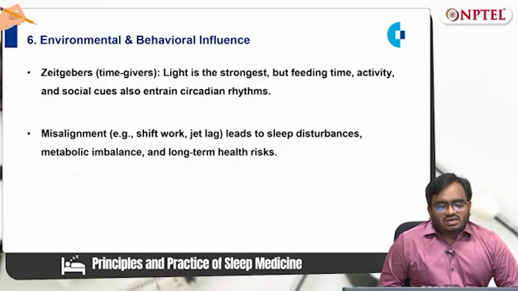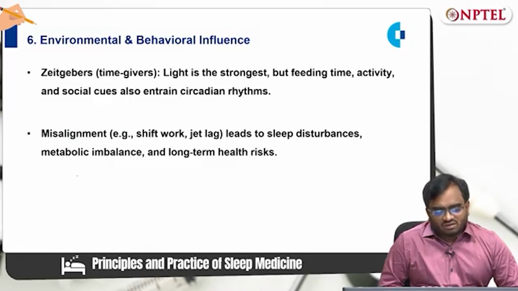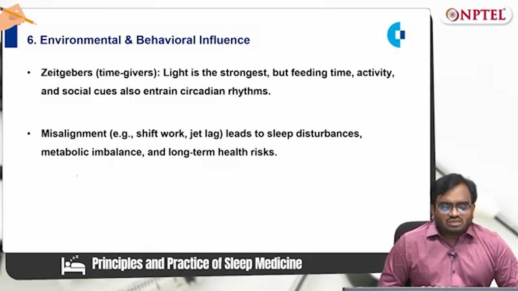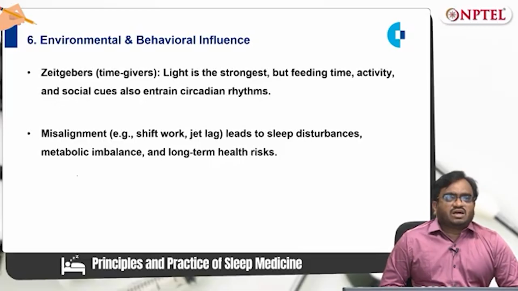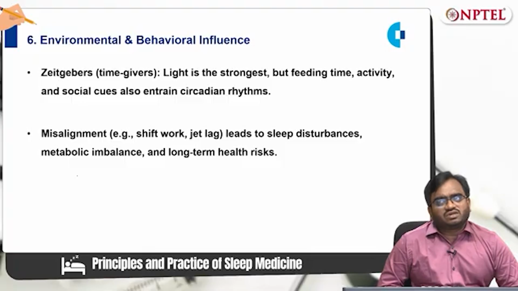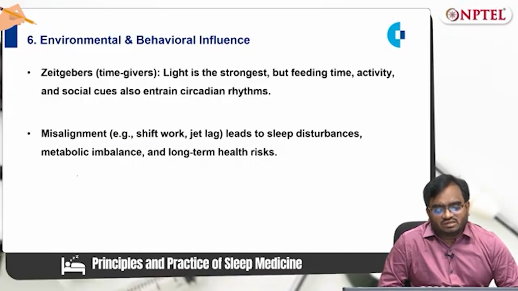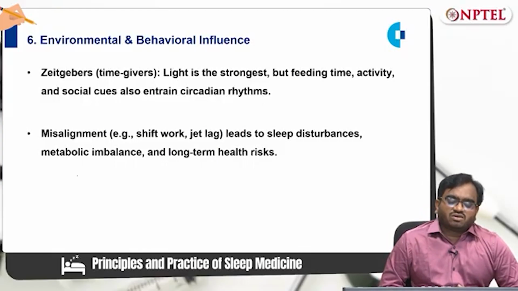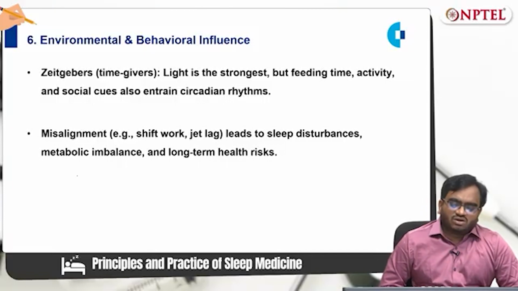This entire circadian rhythm is influenced by environmental cues. So, environmental and behavioral influences, the zeitgebers. Light is the strongest zeitgeber. However, feeding time, activity, and other social cues also entrain circadian rhythm. Any misalignment, for example night shift workers, or waking up purposefully for a longer night, or jet lag, that is, traveling across time zones, leads to sleep disturbances, metabolic imbalance and long-term health risk.